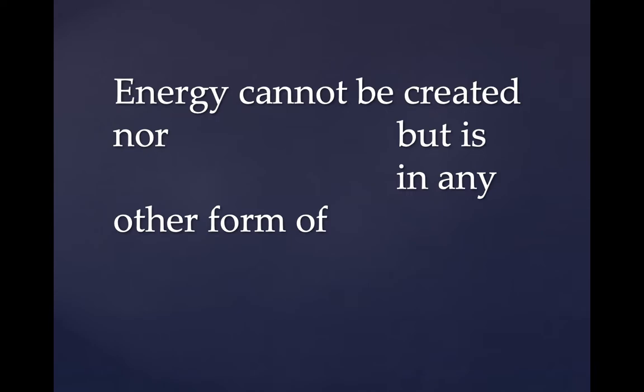And then we talked about how electricity is a form of energy, but not all energy is electricity. So we can't just say that all energy is electricity. That's not true, which is why we talked about the different forms.